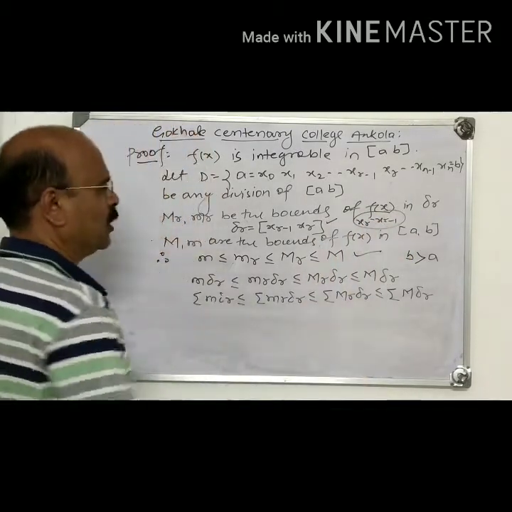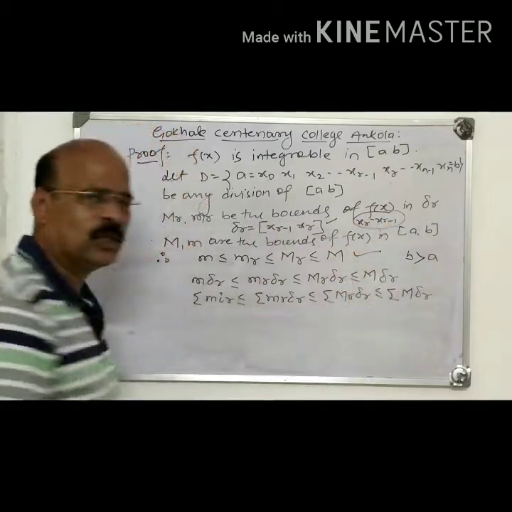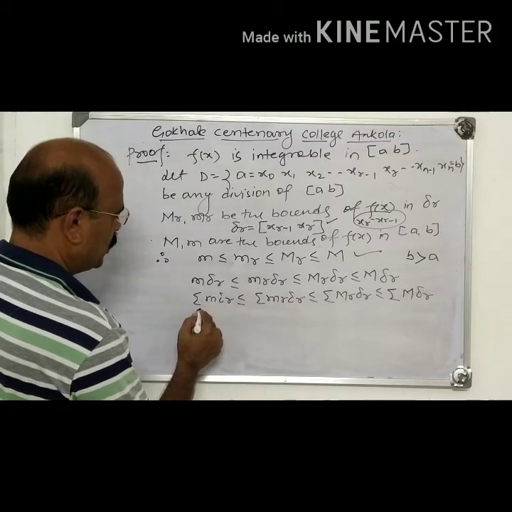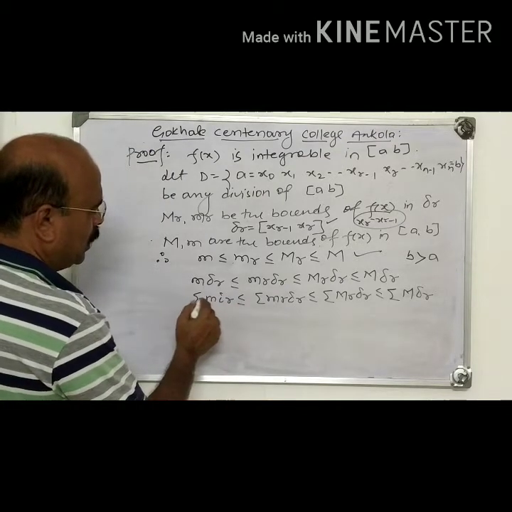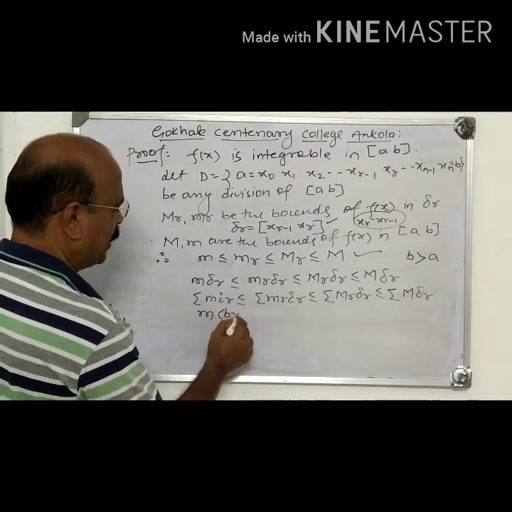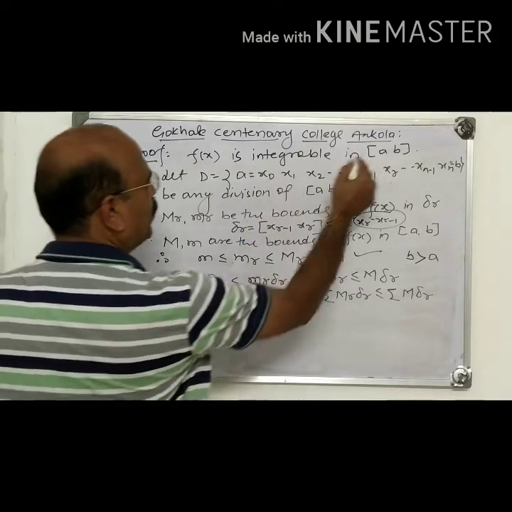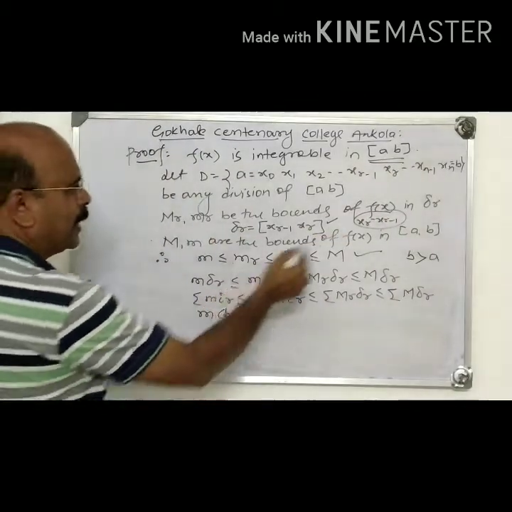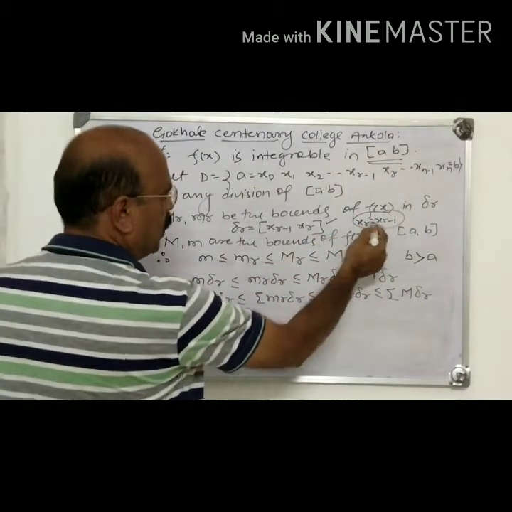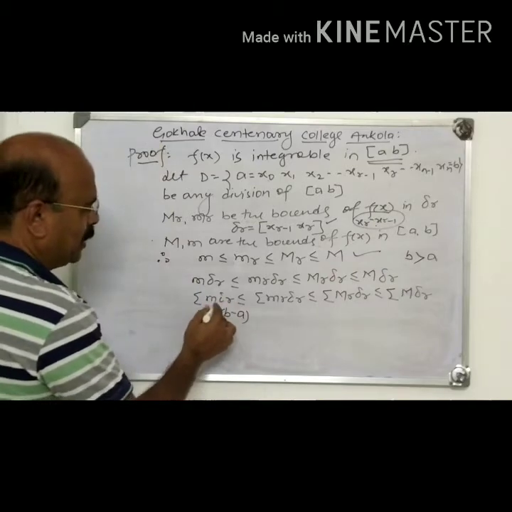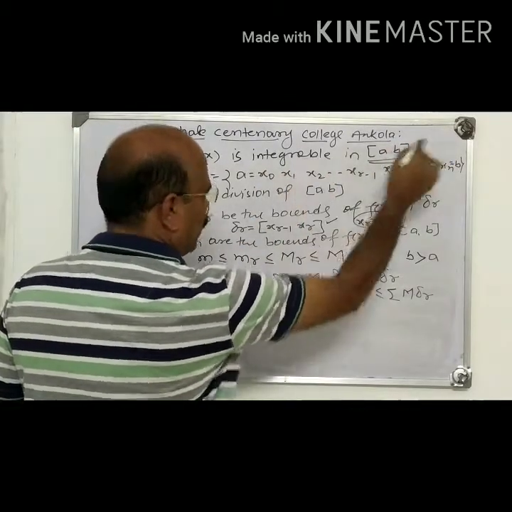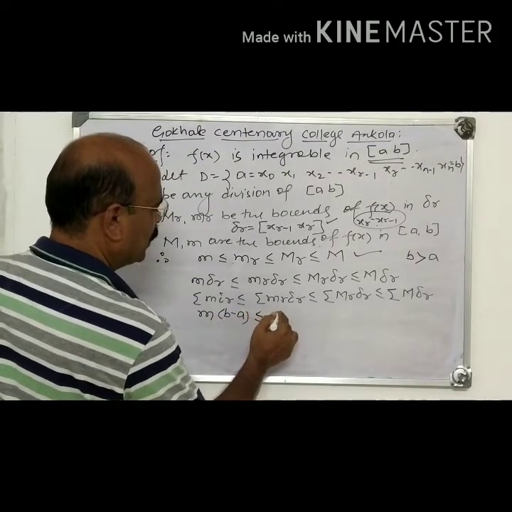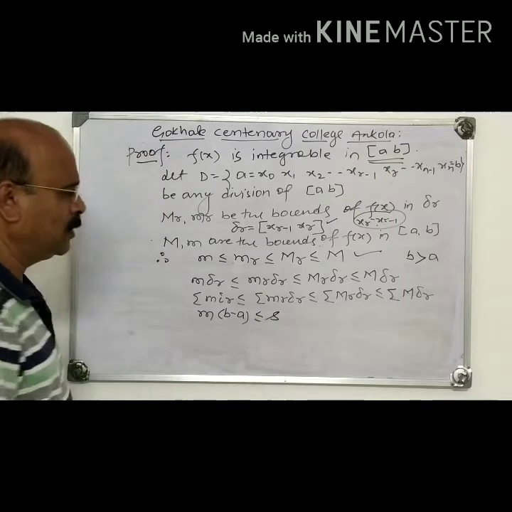Length of the interval also. Delta r also denotes the length of the subinterval. Now M is constant, M into sigma delta r. What is sigma delta r? It is b minus a. Sigma delta r means the length of this complete interval, the entire interval ab. So it is b minus a. Less than or equal to, what is this? Small s. You remember this?